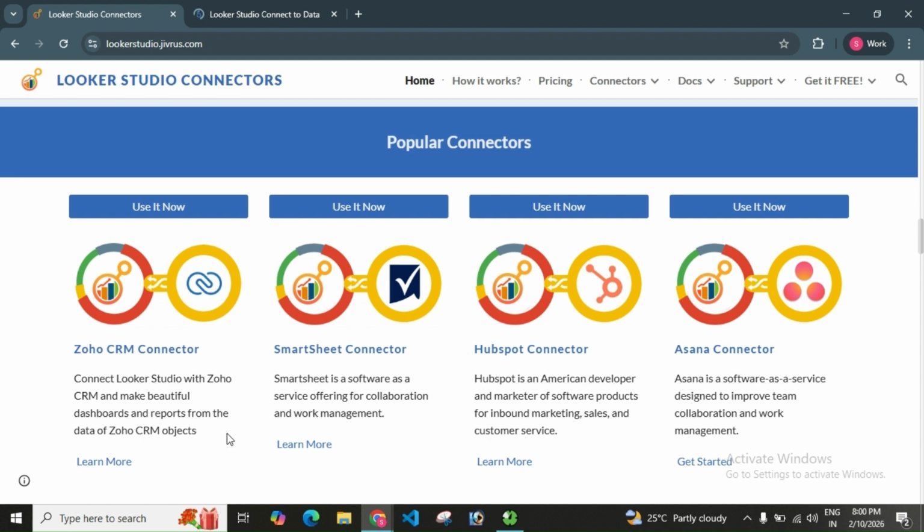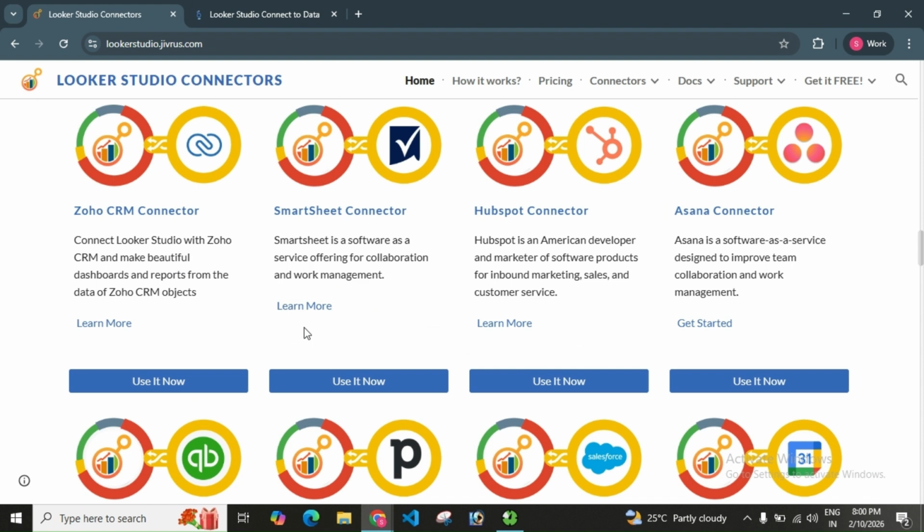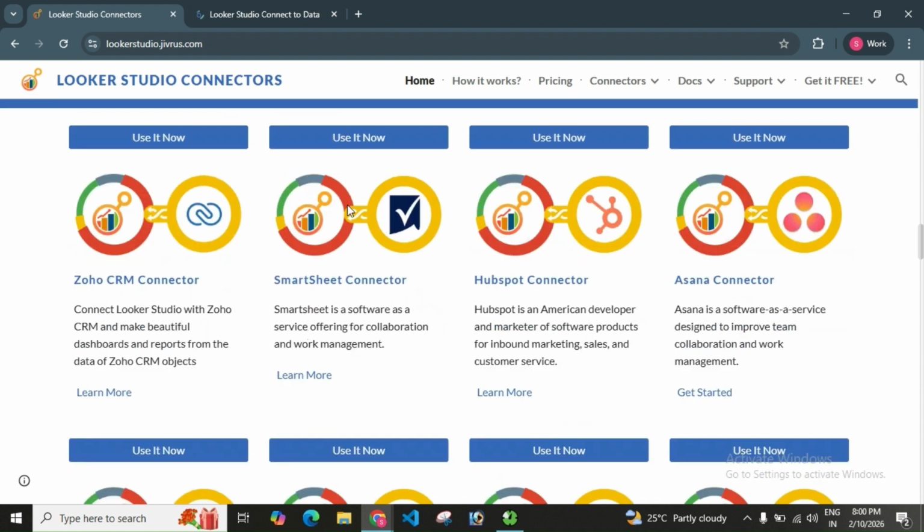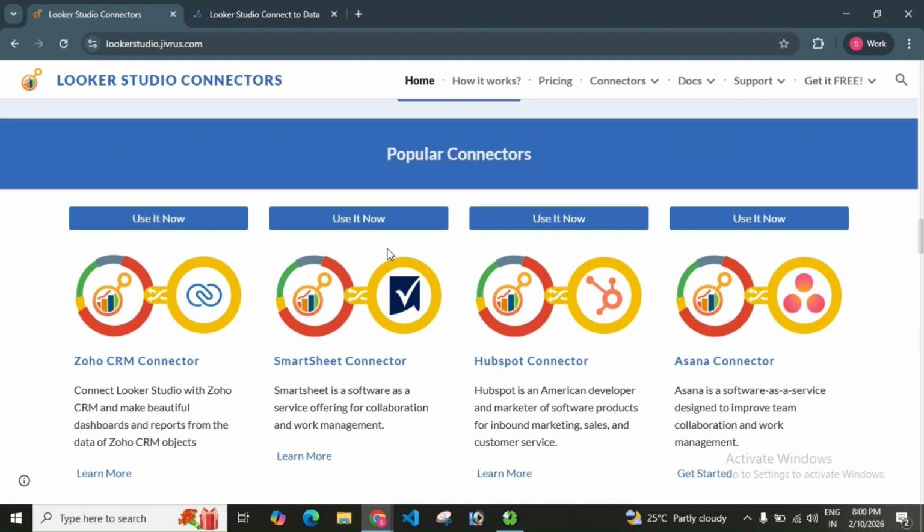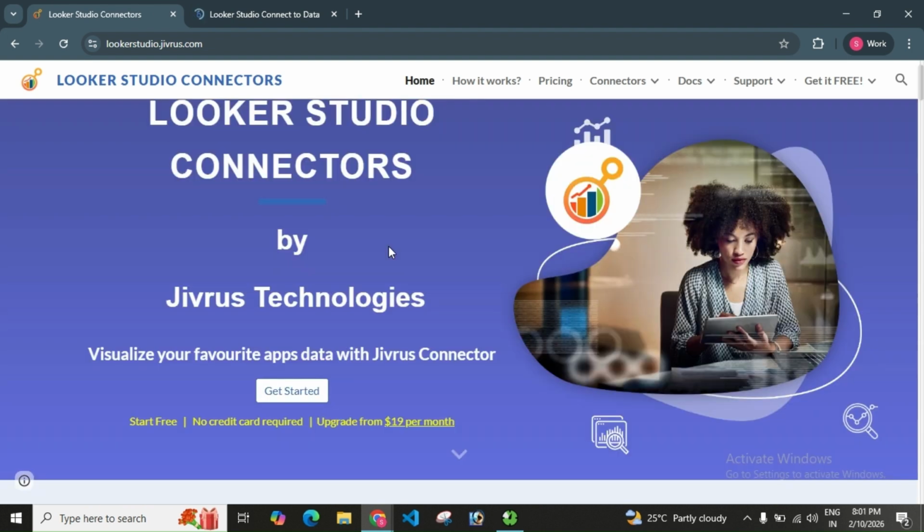Jivrus offers two types of Looker Studio connectors, Classic Connectors and AppyWorks Looker Studio Connectors. With Classic Connectors, you can connect one account at a time. With AppyWorks connectors, you can connect multiple accounts through the AppyWorks platform and bring all your data into a single report. In this video, we'll focus on how to connect and retrieve data using Classic Connectors.